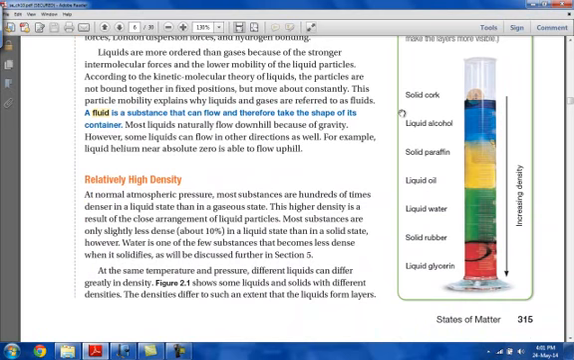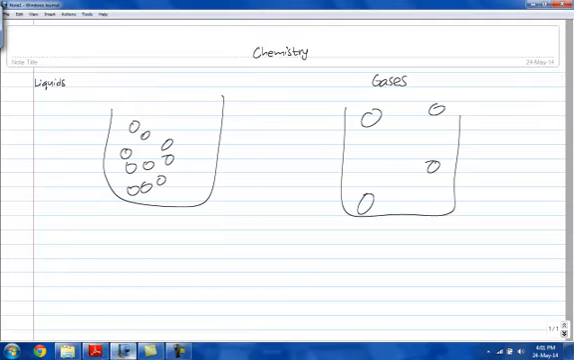Now we'll talk about the high density of liquids. Liquid particles are much closer together than gas particles. This is what makes them more dense. Different liquids have different density levels.